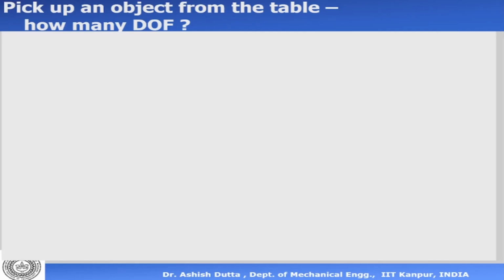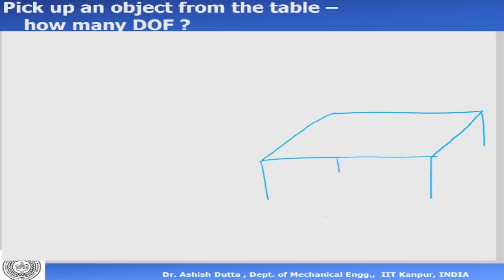So for example, if I have a table here, we need to understand this before we move on to experiments of robots. On this table I have kept an object. Let's say I've kept my mobile phone like that, flat on the table, and I want to pick up this mobile phone and keep it somewhere. I want to pick it up from here and maybe go like this and keep it there. How many degrees of freedom are required? Suppose I want a robot to do this. How many degrees of freedom are required?